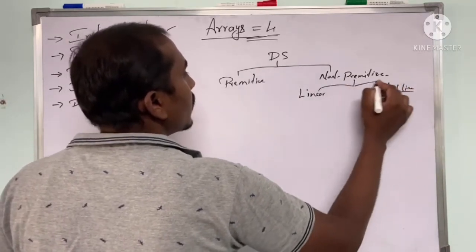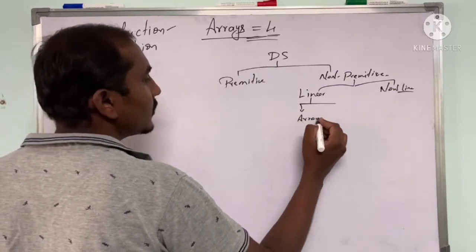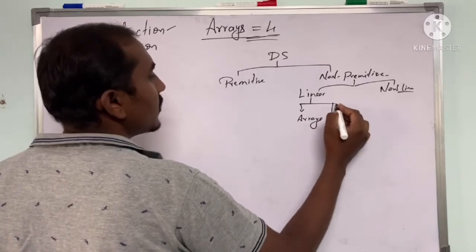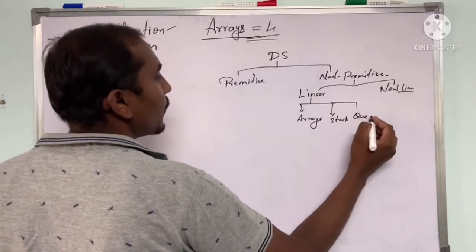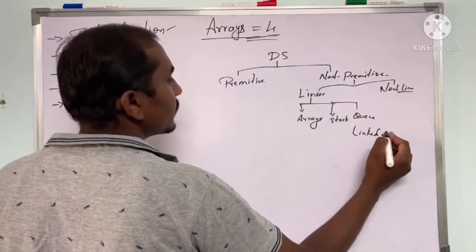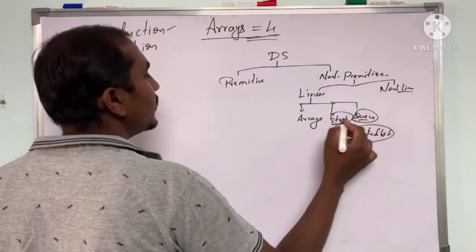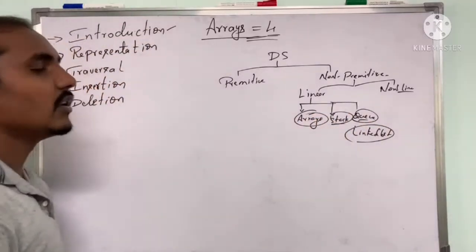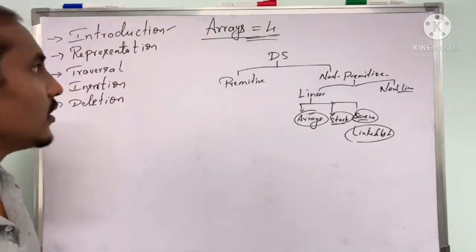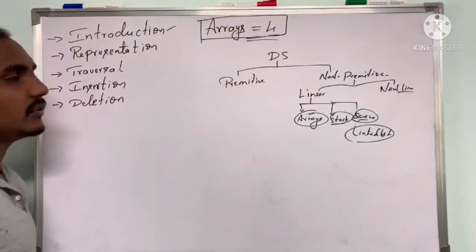Under linear we will come across arrays, stack, queue as well as linked list. We are going to study them one by one. First we complete arrays, later we study linked list, stack as well as queue.